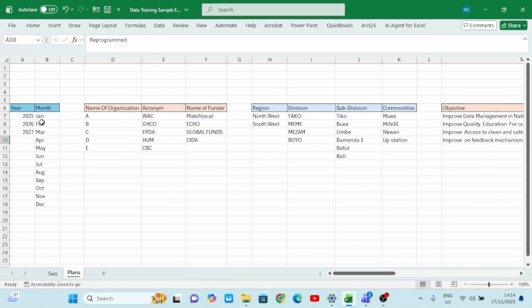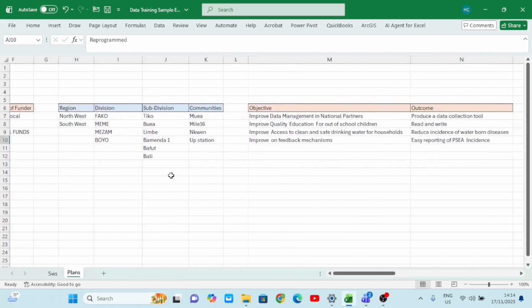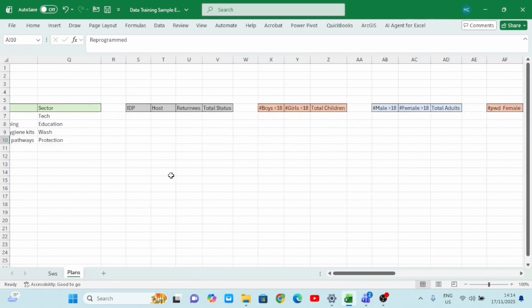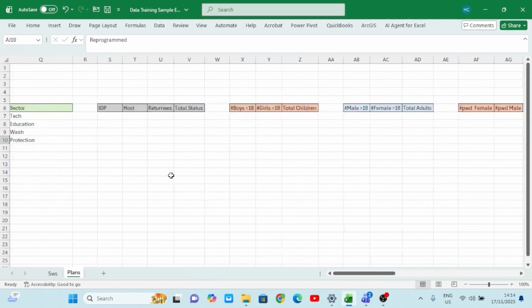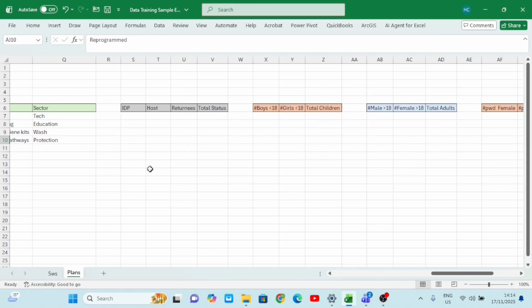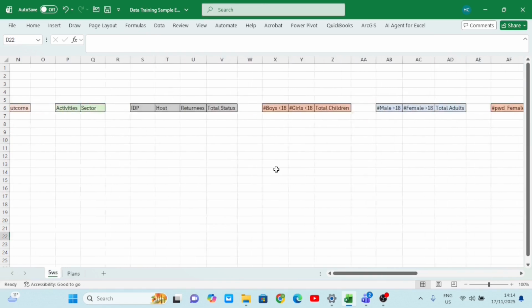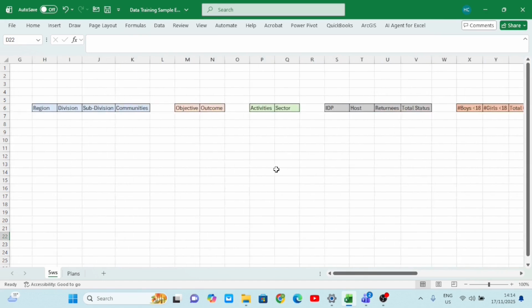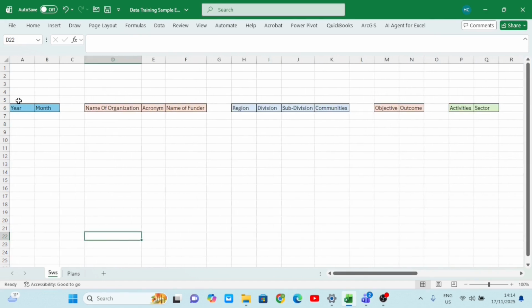So now you see that we have populated our plans, but we have not populated our 5W. Now if you look at our plan here, we have populated it based on the headers. So now we will come now to this area where you have the numbers, the IDP and host. We will now move to our 5Ws and target those areas first. This is our 5Ws here, right? I'll select the whole of my 5W. First of all, before I select, I want to start giving my 5W their space where they belong. And I'll start with the first one.